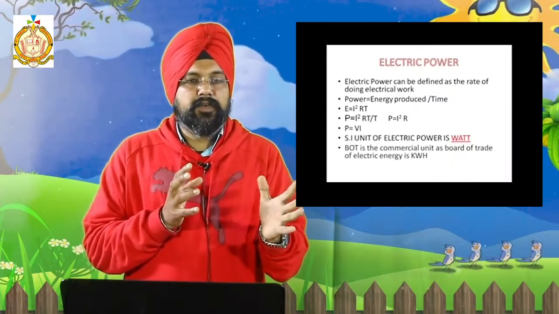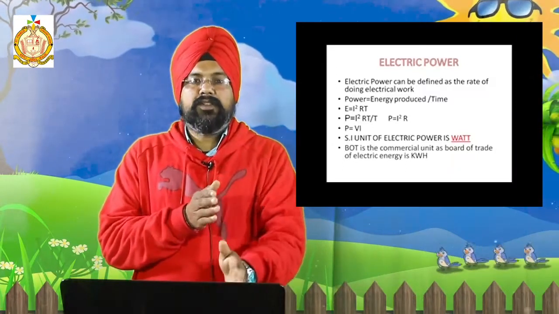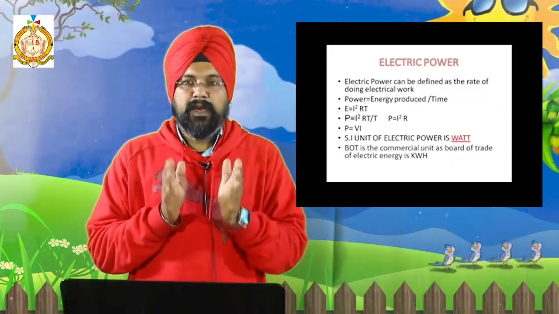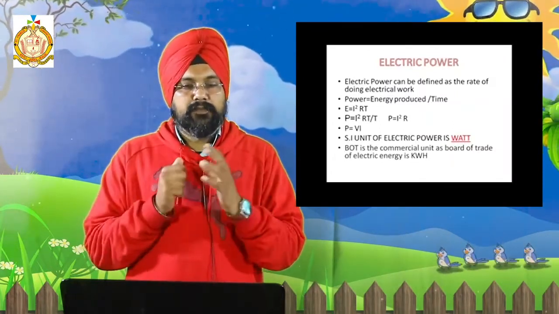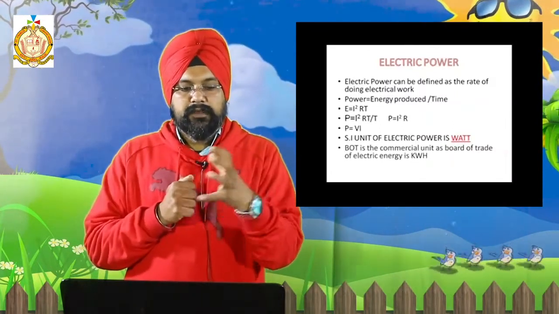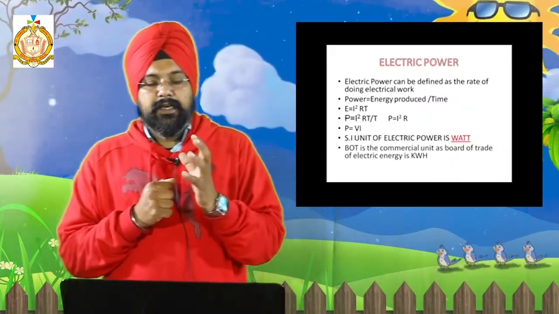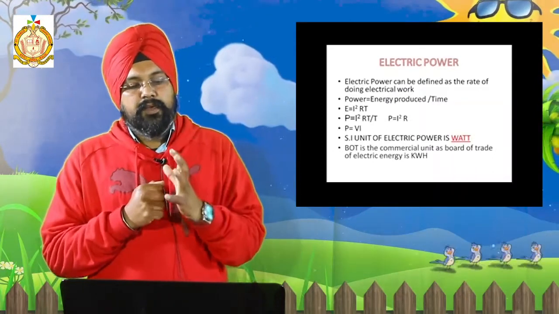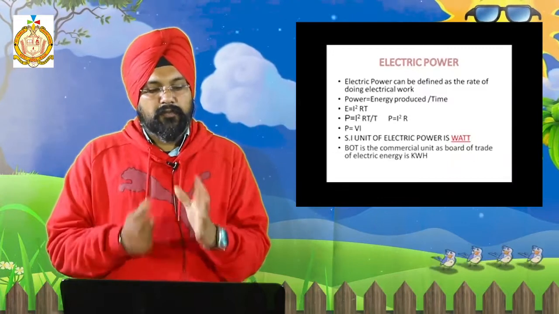Energy is equal to I square RT, and by using this formula we can solve the numericals also. So power is equal to I square RT upon time, and if we put this value in I square R, then we have P is equal to V into I. The SI unit of electrical power is watt.